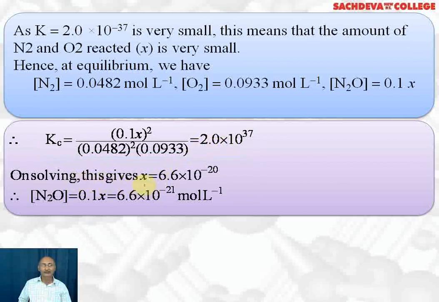On solving this, X comes out to be 6.6 into 10 to the power minus 20. N2O concentration is equal to 0.1 into X, 0.1 into 6.6 into 10 power minus 20. So the correct answer will be 6.6 into 10 to the power minus 21 moles per liter.